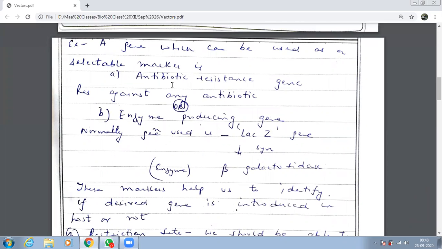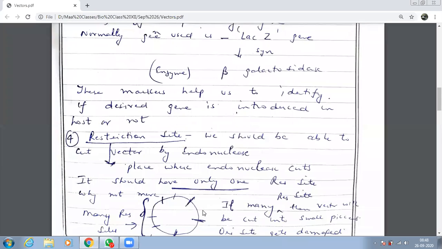And the second one which can be used is enzyme producing gene. We have done an example of an enzyme producing gene. The name of the enzyme, LacZ. It synthesizes which enzyme? Galactosidase. Very good.